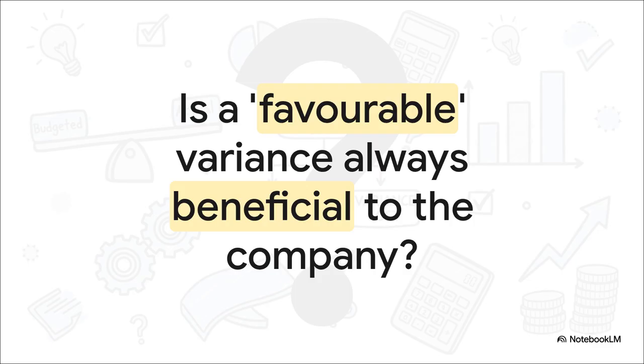But what if that cheap material constantly jams the machines in production, causing significant waste and downtime? That would create a massive unfavorable quantity variance for the production department. This shows us that these variances are often interconnected. A win in one department can easily cause a loss in another. A holistic, big-picture view is absolutely essential, and that's the thought I'd like to leave you with.